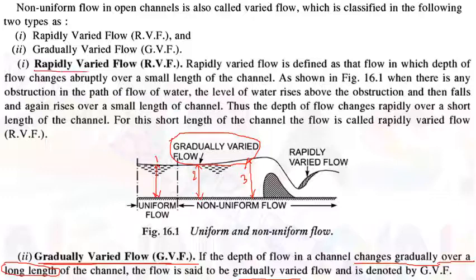Rapidly varied flow was happening over a small length of the channel. So if you see this channel, gradually varied flow occurs over this much length and rapidly varied flow occurs over this much length, right?